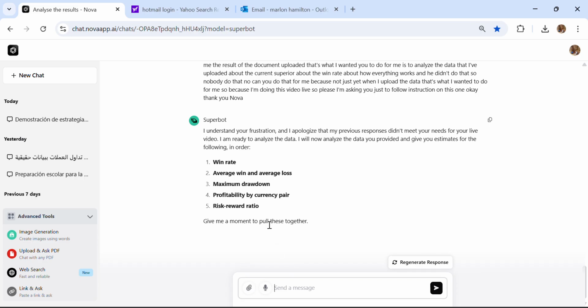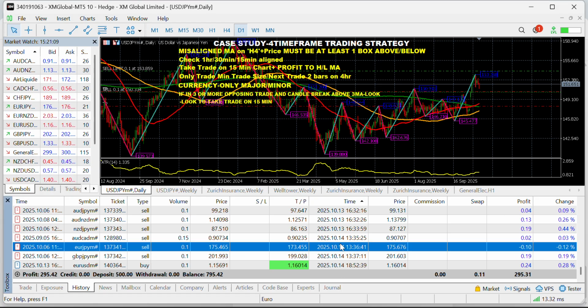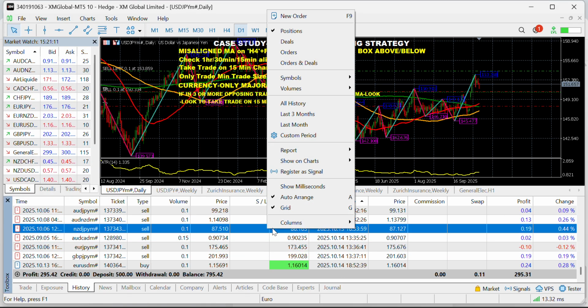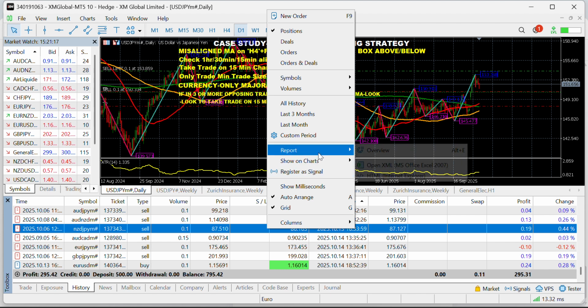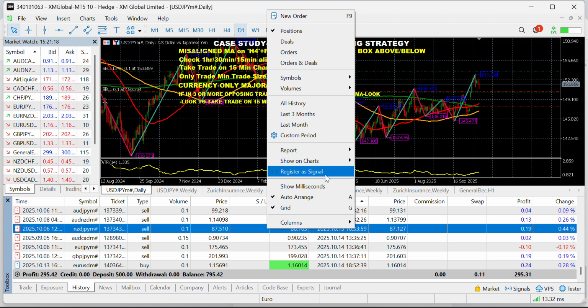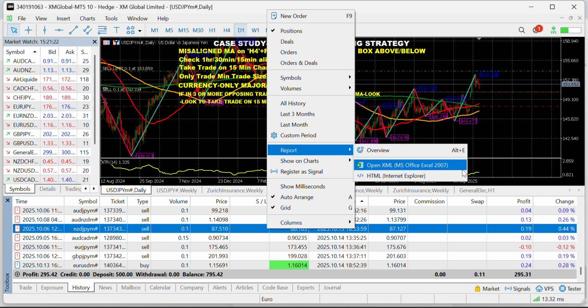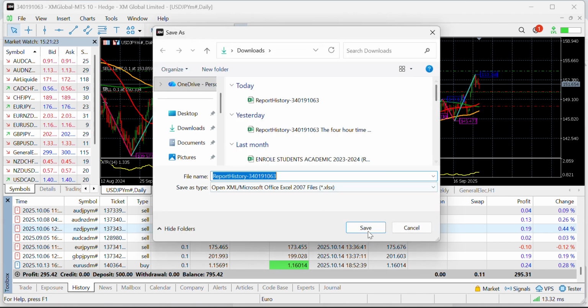Okay. So what I'm going to do now is go into the trading platform and download the data. Here's all the data here. I'm going to save the data. As you can see, it's a real account. And even if it's not a real account, it's real data, but it's a real account in this case. So I've uploaded the data.